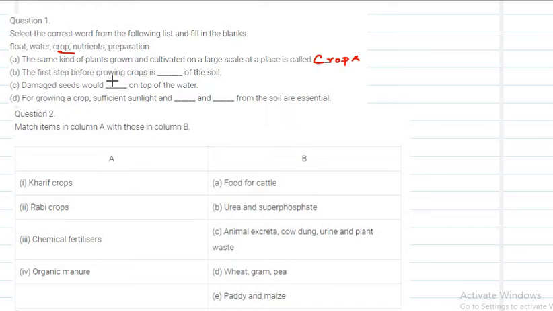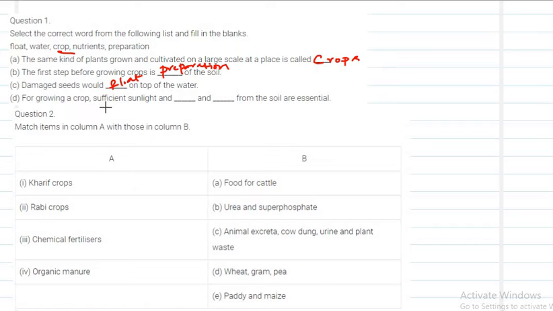The first step before growing crops is dash of the soil. What we have to do first before growing the crops? First we have to prepare the soil. Preparation of the soil is very important. Damaged seed would dash on top of the water. How will the damaged seed go? It will float on top of the water.